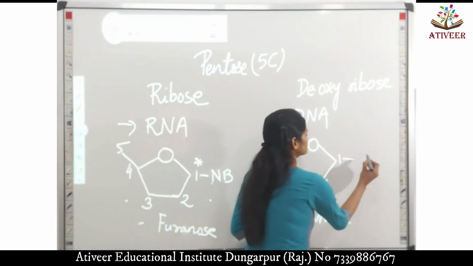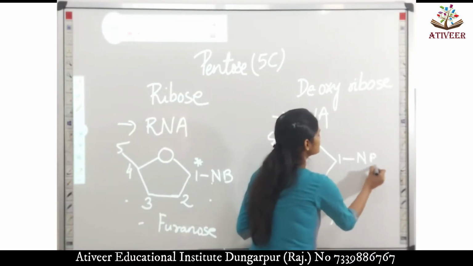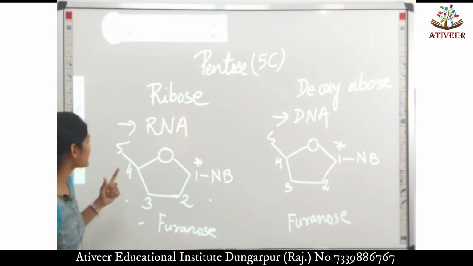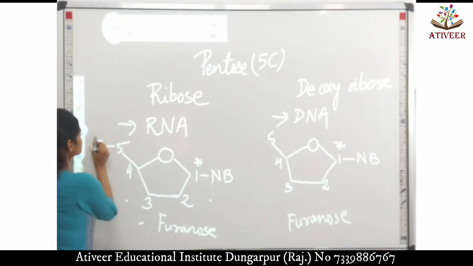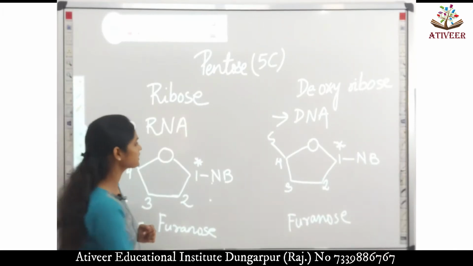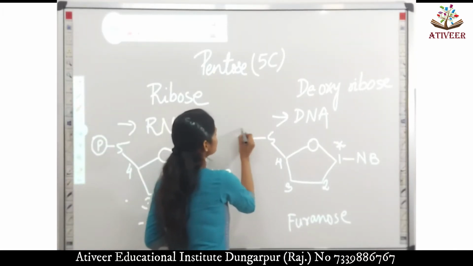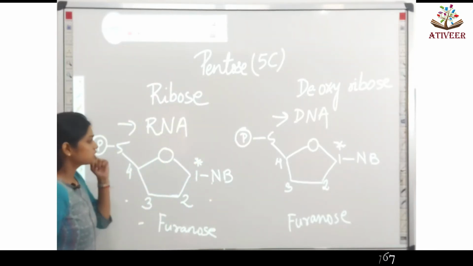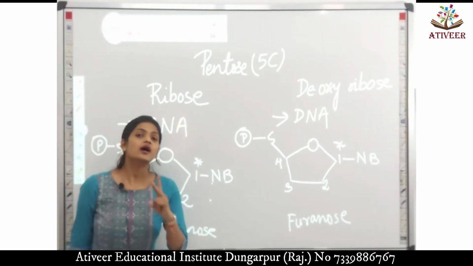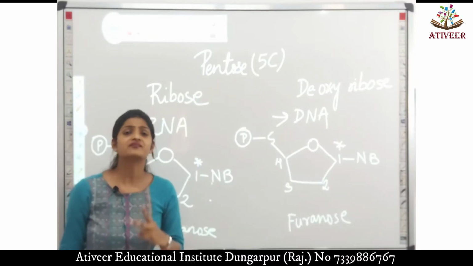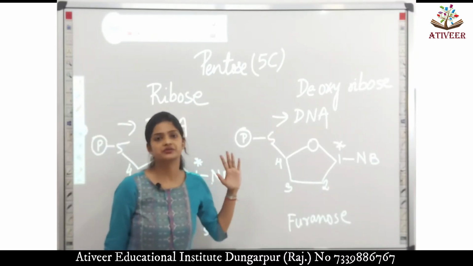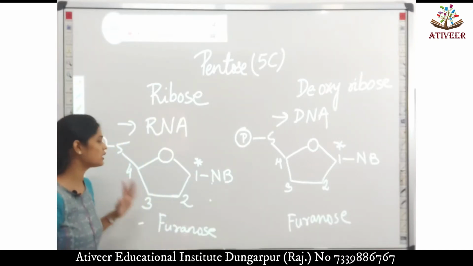Similar thing with deoxyribose sugar. On carbon number 1, a nitrogenous base is attached. On carbon number 5, we have a phosphate group or a phosphoric acid attached. Okay. The two utmost carbon positions that we are concerned with are carbon number 2 and carbon number 3.